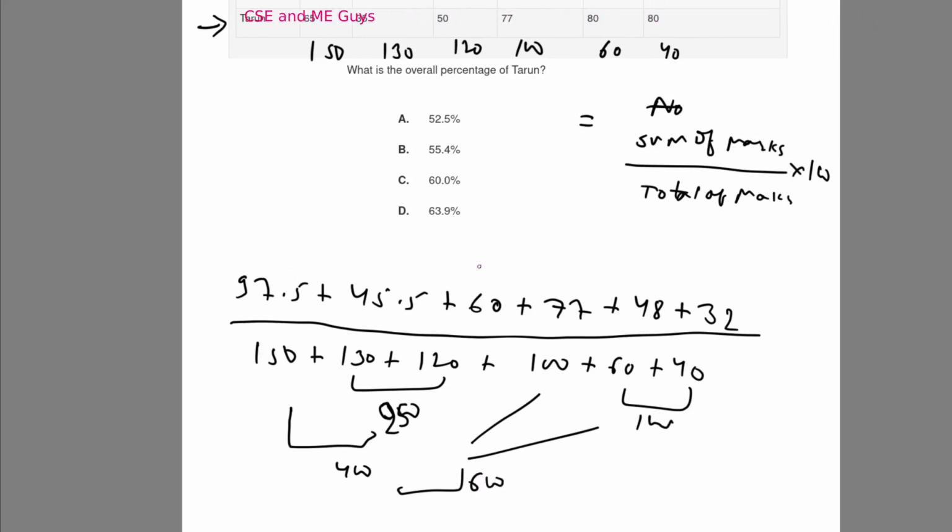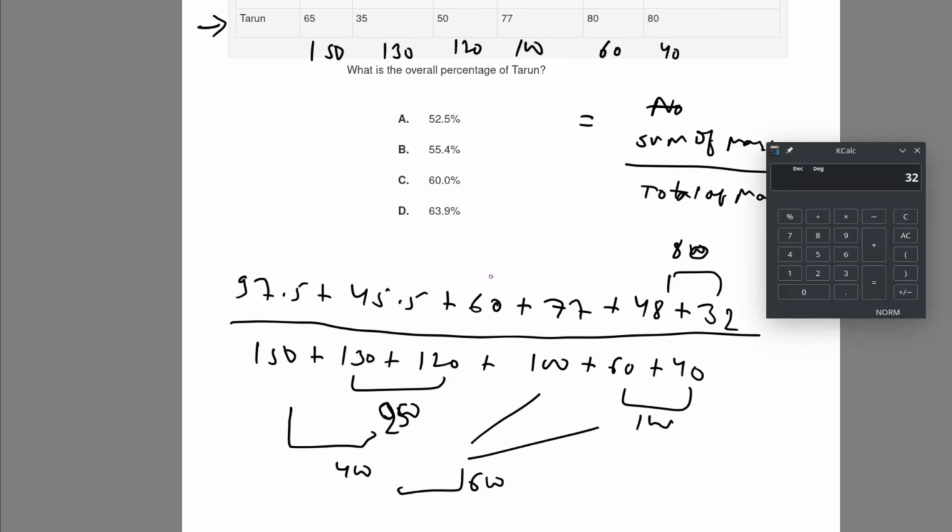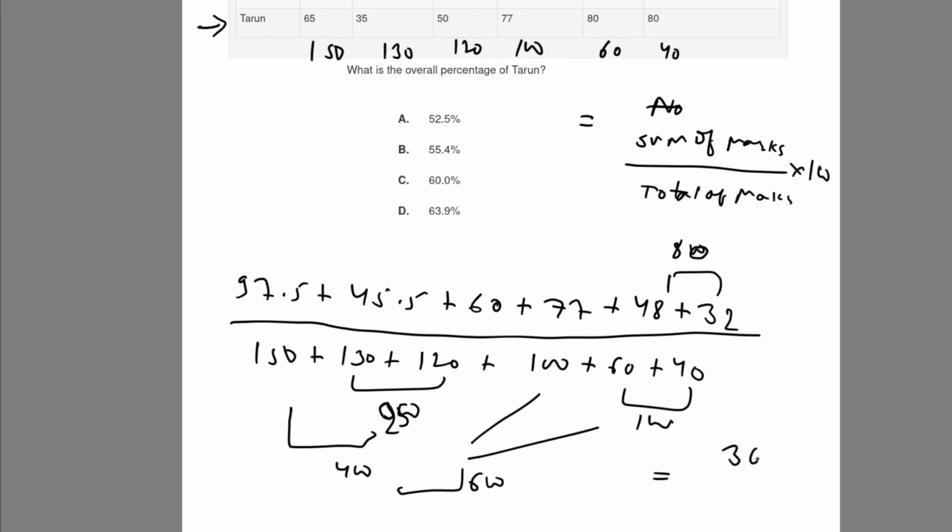For the marks obtained, 50 plus 30 is 80. Others are complex, so we'll use a calculator. You can sum 80 plus 77 plus 60 plus 45.5 plus 97.5, which will give us 360. Total marks will be 360 divided by 600 into 100.